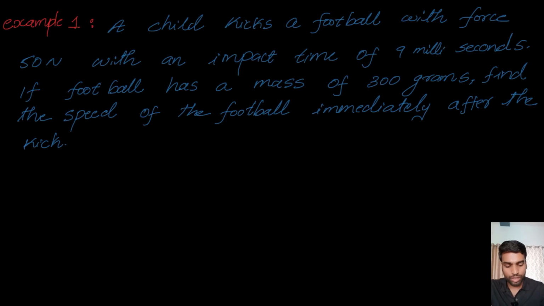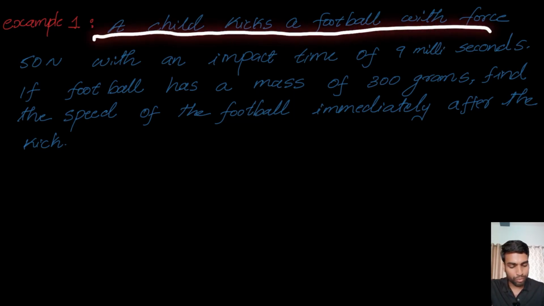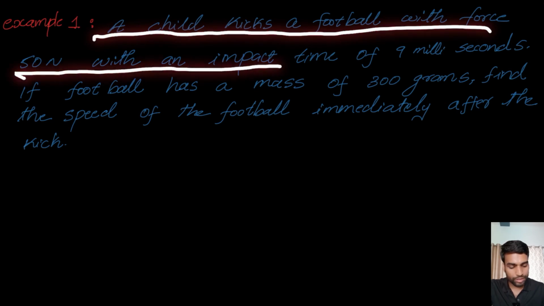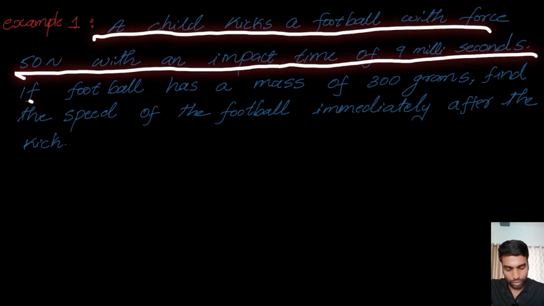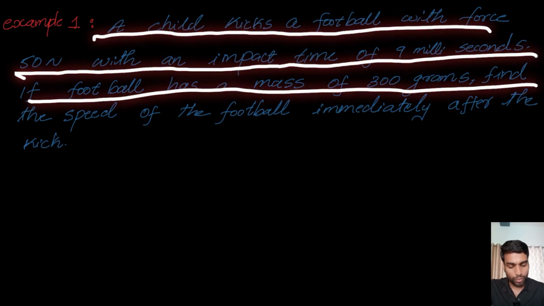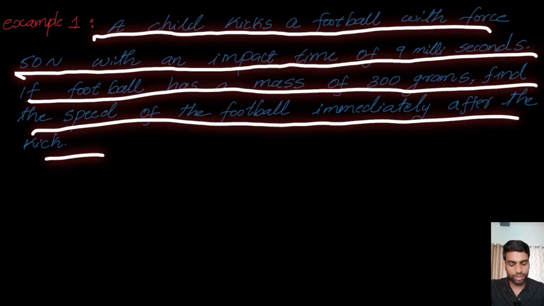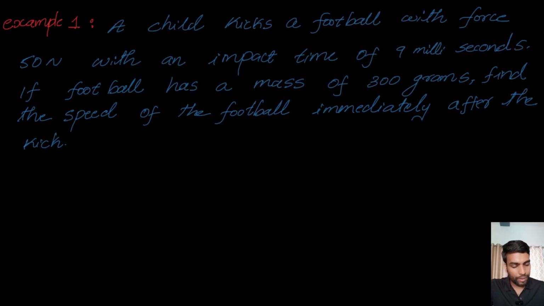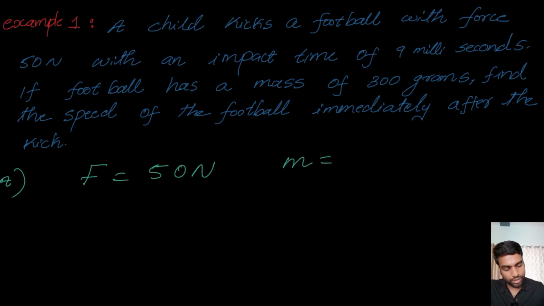Example 1: a child kicks a football with a force of 50 Newton with an impact time of 9 milliseconds. If the football has a mass of 300 grams, find the speed of the football immediately after the kick. Good, so let's do that. First of all, we have to identify what is given. Here, force is given as F equal to 50 Newton and mass is given as 300 grams. We will write it as 0.3 kilogram because kilogram is the SI unit, right?